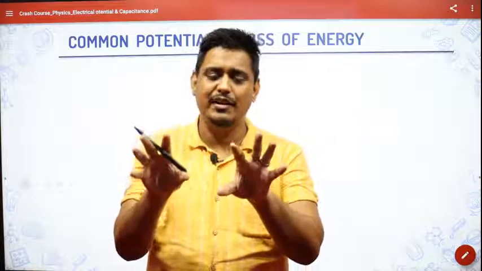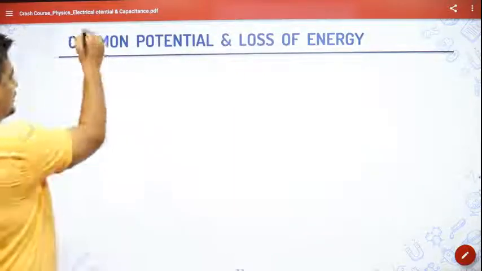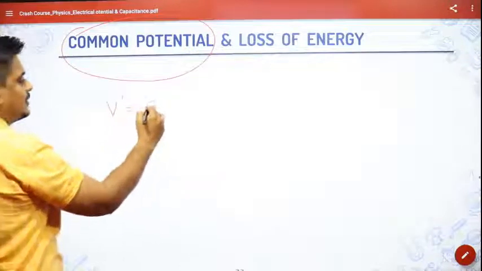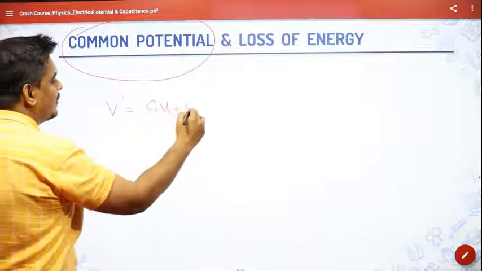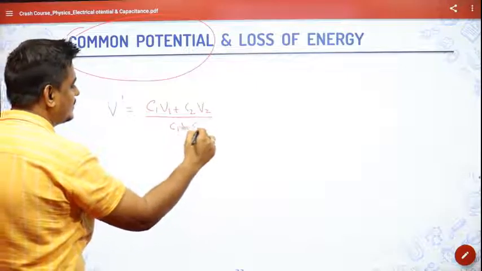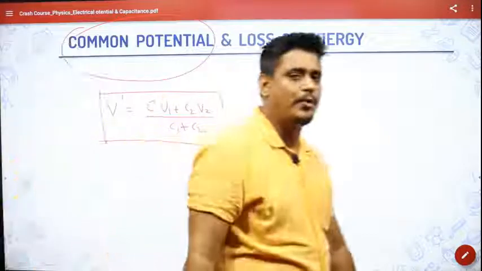Charge will travel from one capacitor to another, and there will be a common potential. V dash we say, that is equal to C1 V1 plus C2 V2 by C1 plus C2. Remember this. This is the formula of common potential.